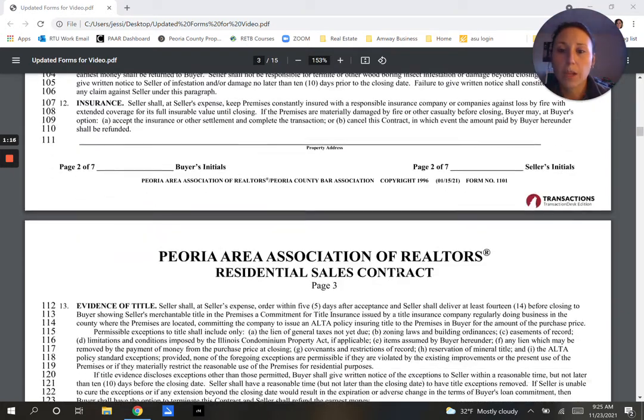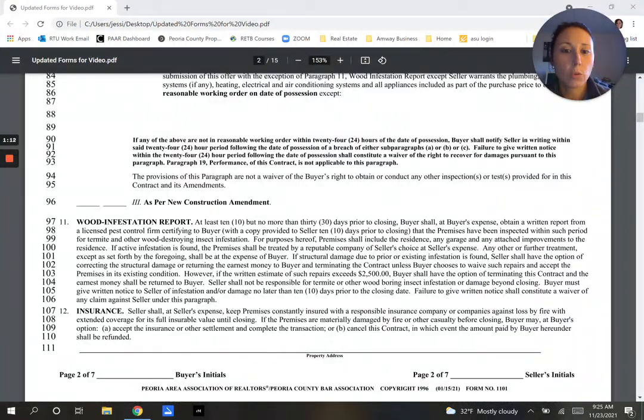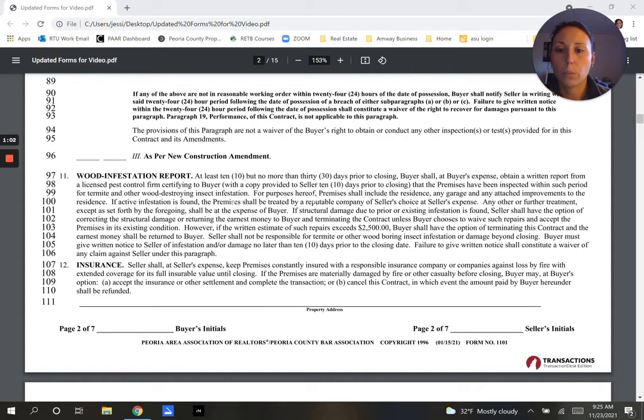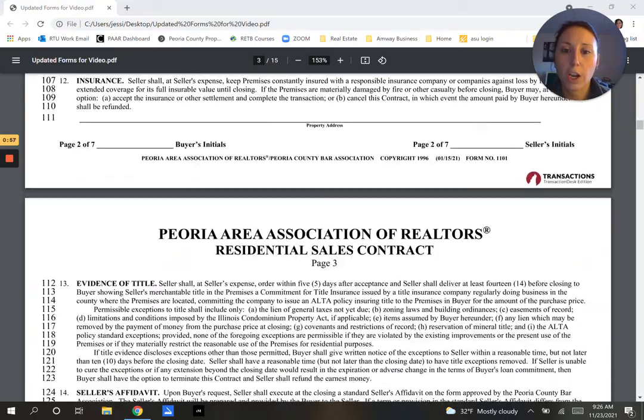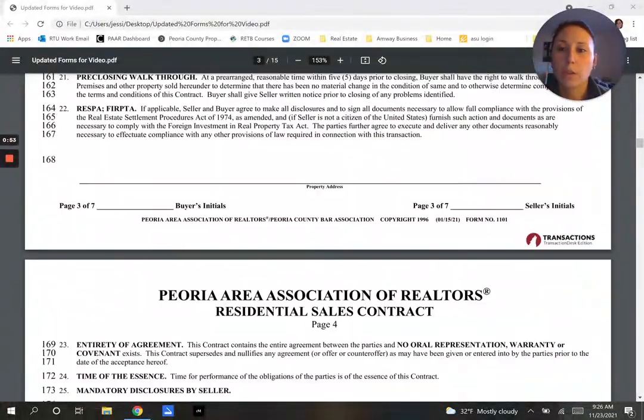So now I want to skip to page 5 real quick. And by the way, I don't know if you caught that at the end there: wood infestation report, that's termite. That's actually a separate thing, with a separate timeline and separate caps on repair amounts as far as canceling and that kind of stuff. That's for another video, another topic, but it is its own separate thing for the termites.